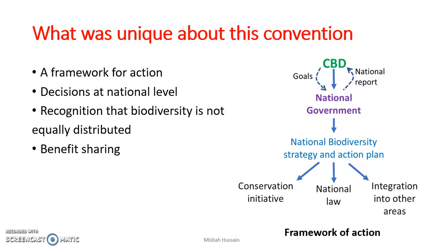Then they generate a report on the basis of the results of these action plans and strategies. These reports are submitted to the CBD, stating how successful the national government was in achieving those goals and what its strategy was to achieve them.